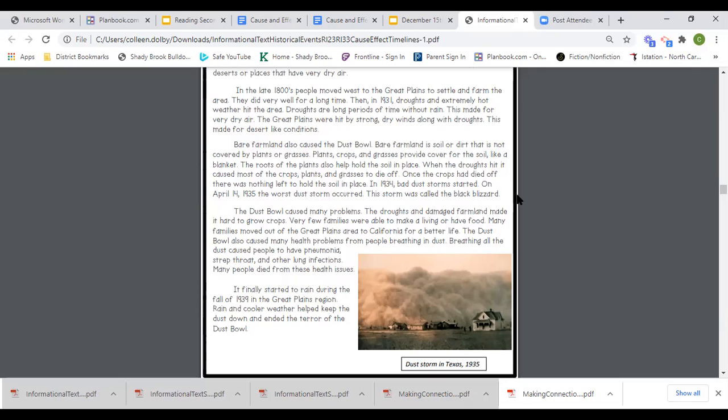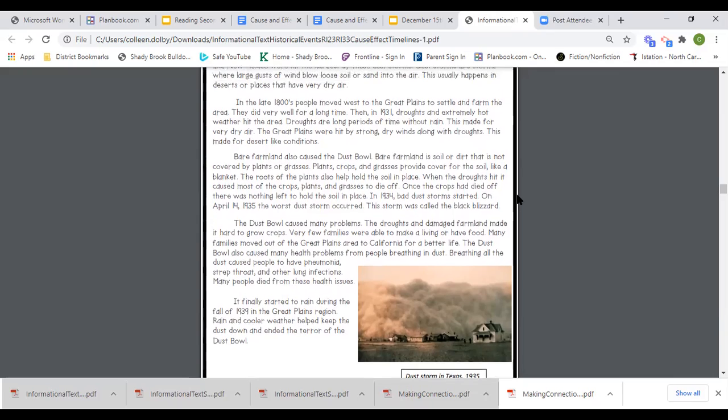The Dust Bowl also caused many health problems for people breathing in dust. Breathing all the dust caused people to have pneumonia, strep throat, and other lung infections. Many people died from these health issues. It finally started to rain during the fall of 1939 in the Great Plains region. Rain and cooler weather helped keep the dust down and ended the terror of the Dust Bowl.